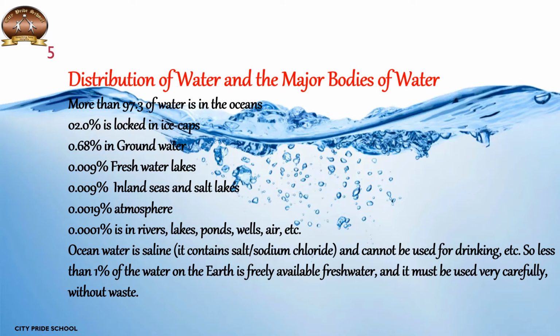Whereas the 12 spoons of water that were taken in the bowl are the total amount of fresh water on earth. And this shows that water, which is absolutely essential for survival, to quench our thirst when we are thirsty, is very precious and should be used very carefully, right? Without wasting it.